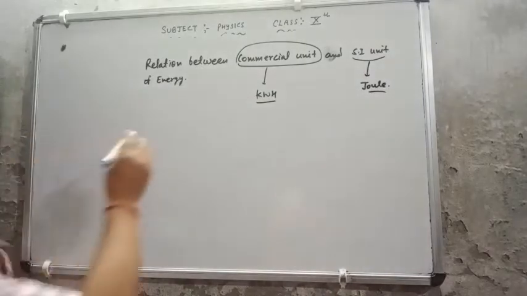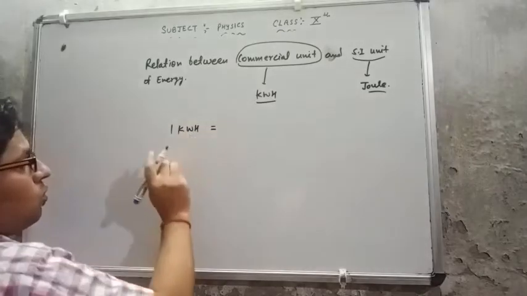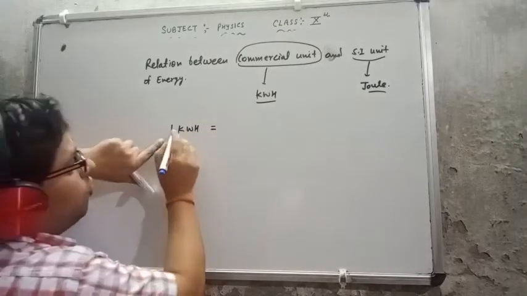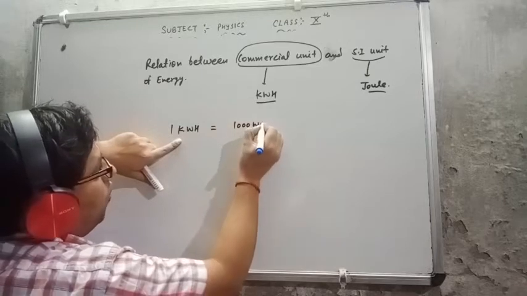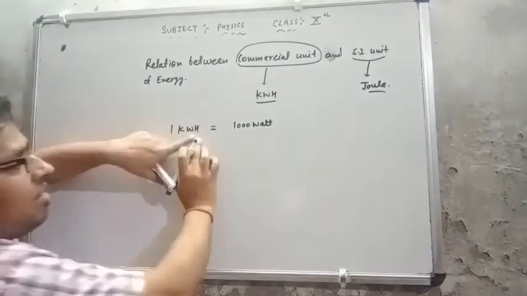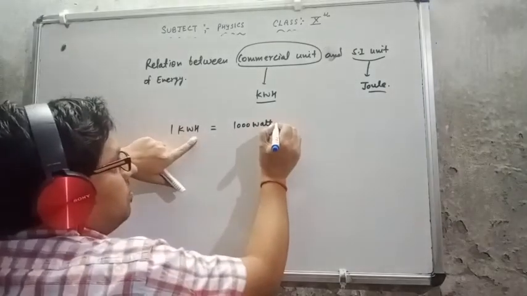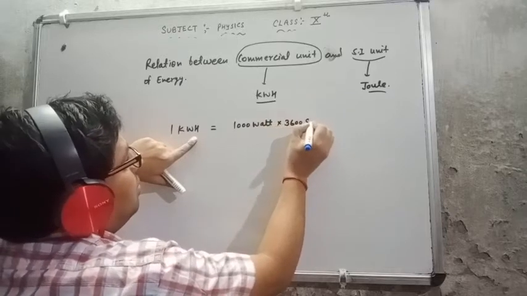Let's see now. 1 kilowatt hour is equal to, how many watt are there in 1 kilowatt? This is 1000 watt, and this is an hour. How many seconds are there in 1 hour? This is 3600 second.